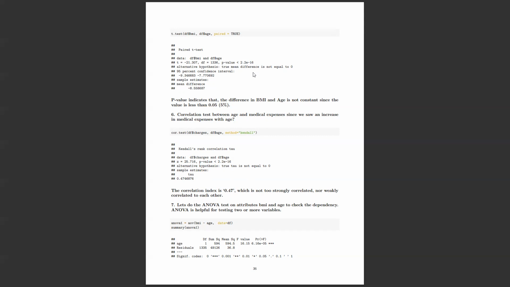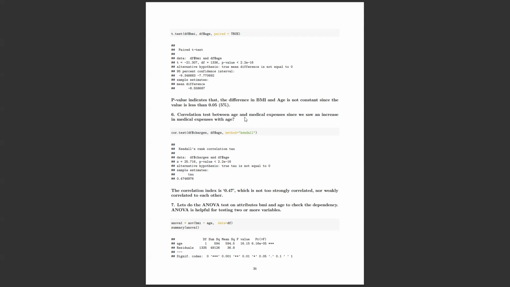Because that's true, right? If we think of a real life example, there might be a person with just 25 years old who is so much obese, their age is very less, but their BMI is very high, and there might be another person whose age is 50 years and has a very good physique, so the BMI is on the scale of around 25. So here the age is more, but the BMI is less. That doesn't make a good hypothesis, and thus it rejected it.